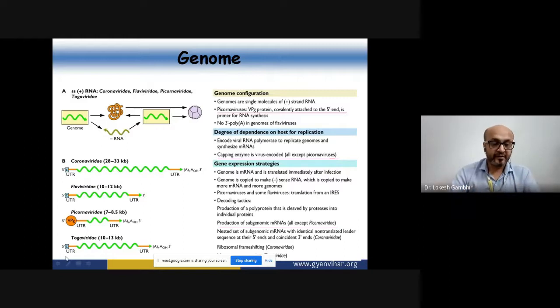Now, once the protein is formed, it is formed as a polypeptide, and that polypeptide needs to be cleaved by proteases, so that individual proteins can be formed. Now, all the other viruses lead to the formation of subgenomic RNA, but it is never the case in Picornaviridae. It never forms any kind of subgenomic mRNA. No, it directly gives rise to a negative complementary RNA, which is going and synthesizing the plus mRNA. So that is the unique part that we are talking about in terms of Picornaviridae, on the genomic aspect.